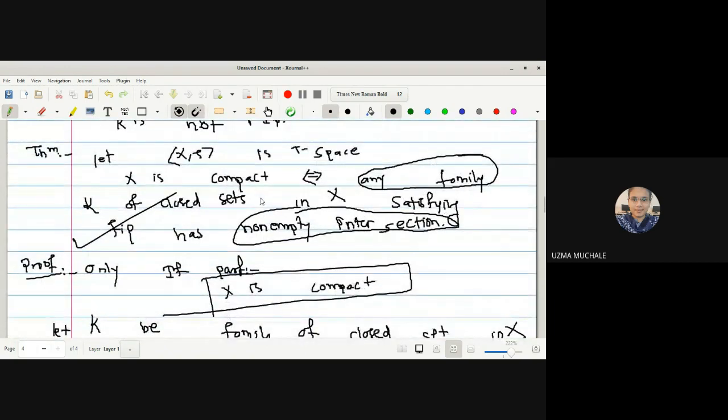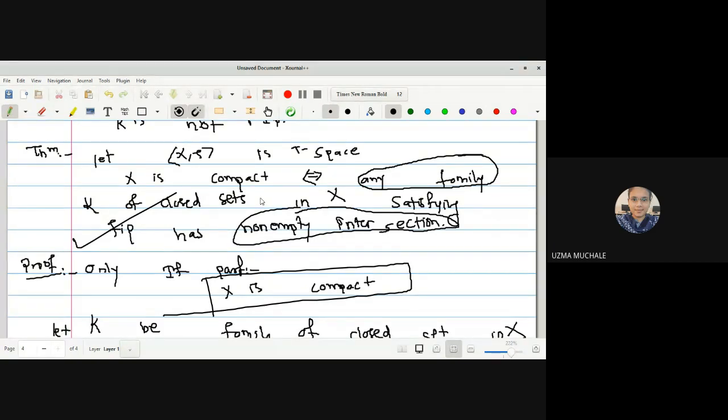In the first part, X is compact is given to us, and we have to prove the FIP: arbitrary intersection is non-empty. In the second part, arbitrary intersection is non-empty is given to us, and we have to prove it is FIP, as well as that X is compact. So we have assumed by contradiction that X is not compact. With the help of that, we have arrived at the point that it satisfies FIP.